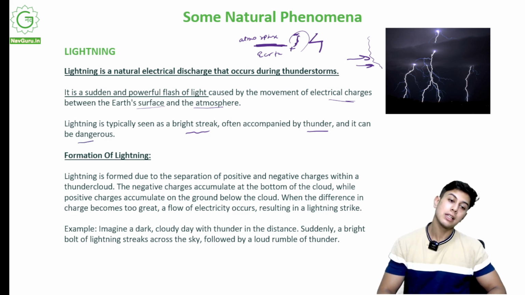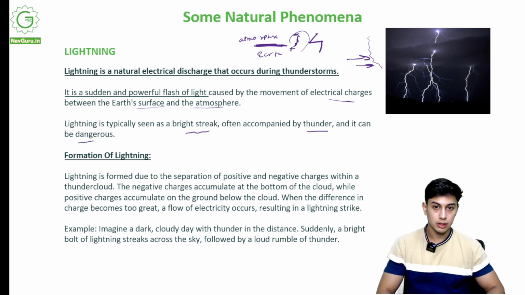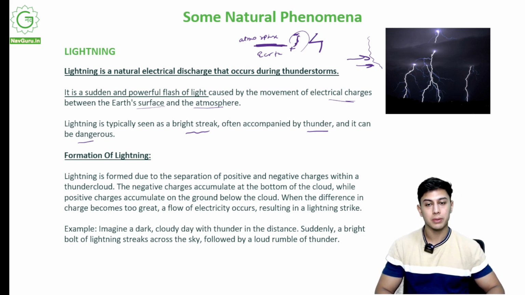So what happens is, since lightning is very hot, when it strikes in the sky, in the atmosphere, there is a sudden outburst of energy. Everything starts to expand. The clouds start to expand. There is water that evaporates. There is a sudden burst, which comes out later as thunder.